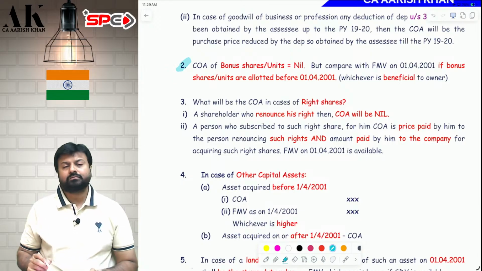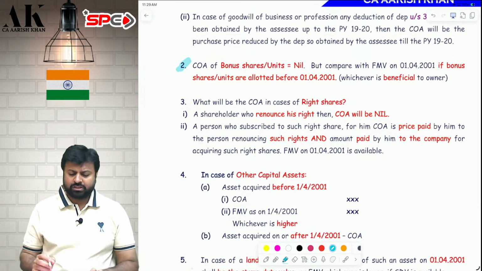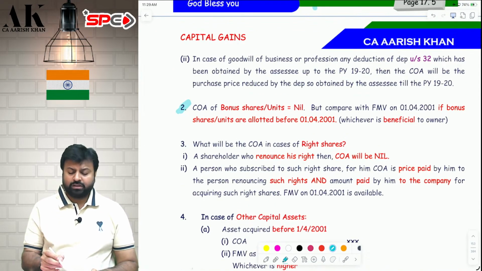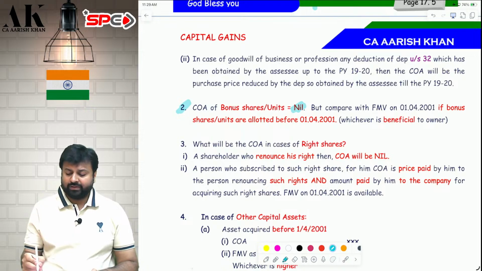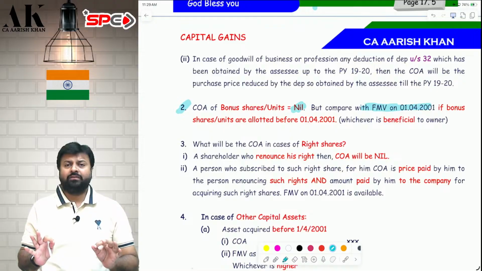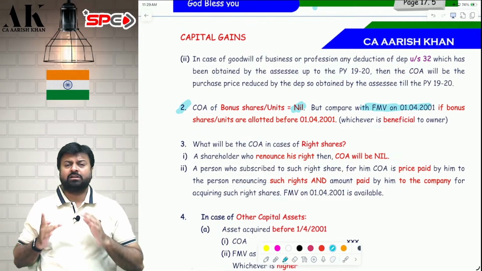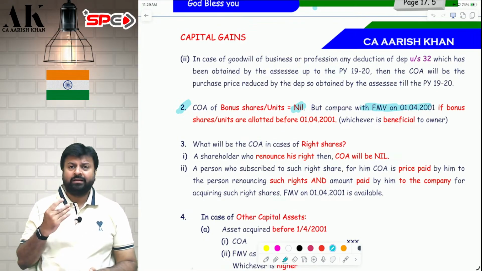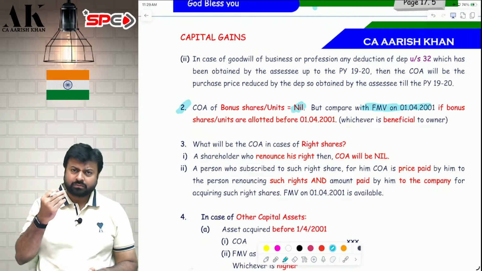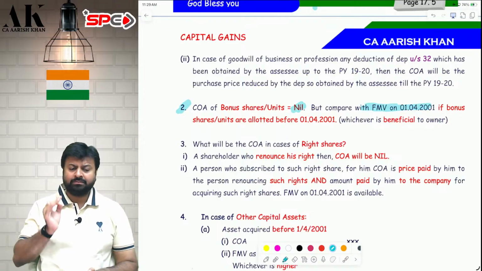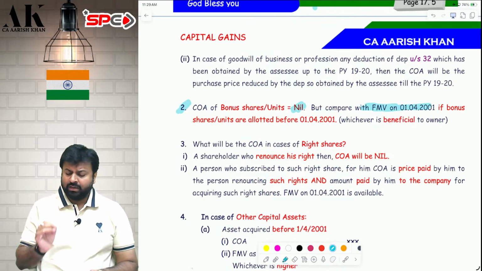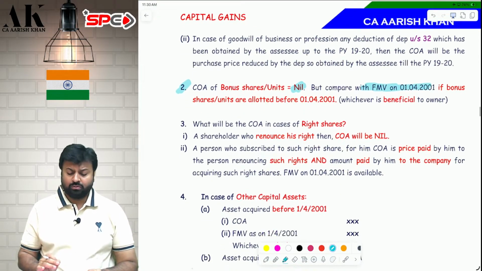Point number 2. What is the cost of acquisition of bonus shares, sir? The cost of acquisition of bonus shares is generally nil. But if the bonus share is allotted before 2001, then the cost of acquisition of the bonus share will be the FMV on 1/4/2001. Therefore, the cost of acquisition of bonus shares is nil only if the shares and units are allotted on or after 1st April 2001. If it is allotted before 2001, then the cost will become the FMV on 1st April 2001.